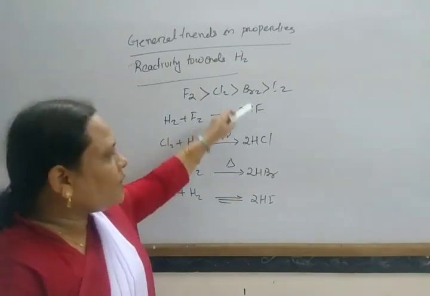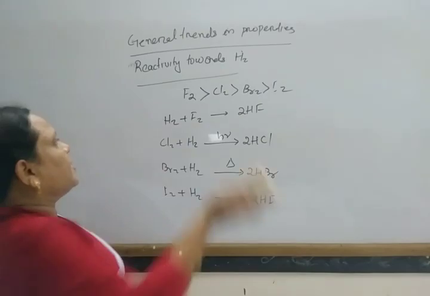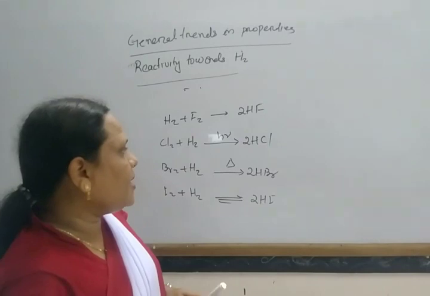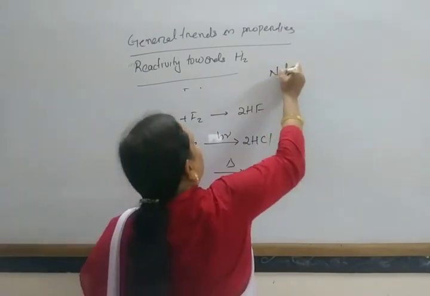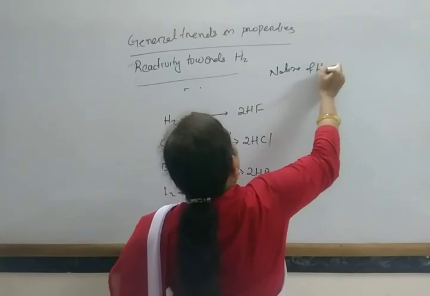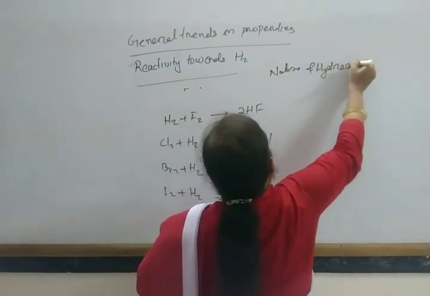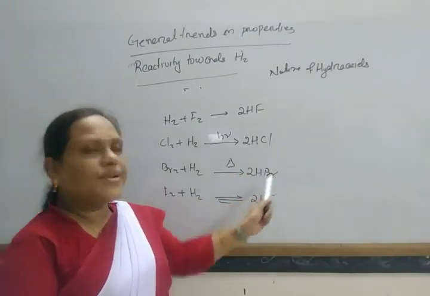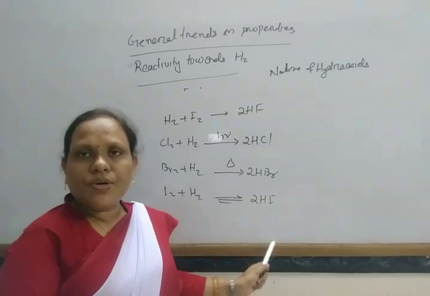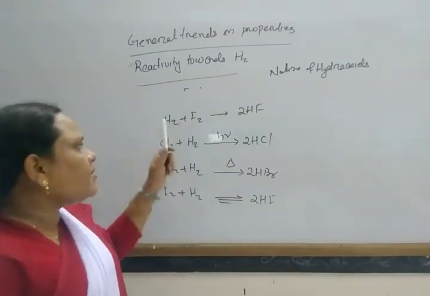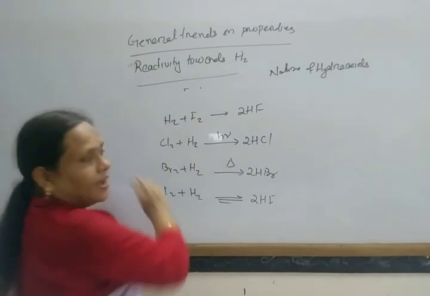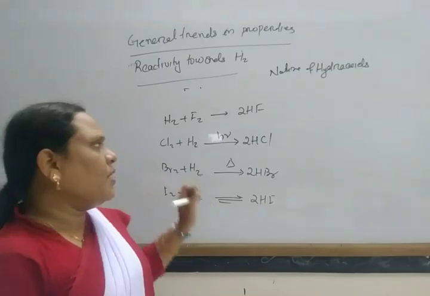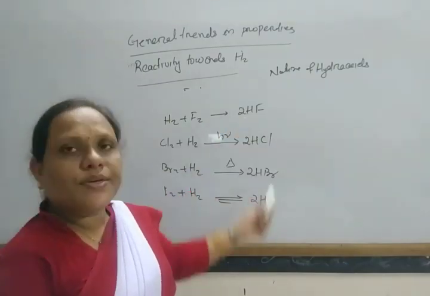And what is the nature of these hydroacids? Hydrofluoric acid, hydrochloric acid, hydrobromic acid and hydroiodic acid are all polar in nature, and this polarity depends on the bond length as well as the electronegativity.